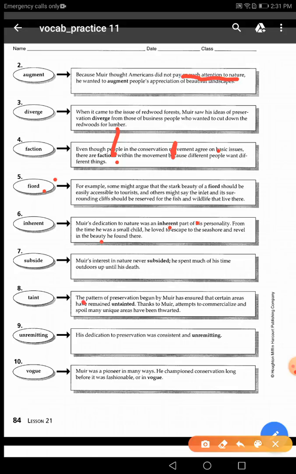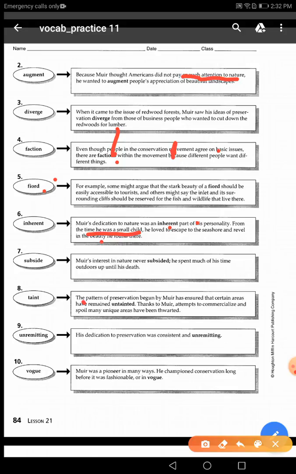From the time he was a small child, he loved to escape to the seashore and revel in the beauty he found there. Do you have a clue to the meaning of the word inherent? Yes. Can you say it, please? He said, from the time he was a small child. So that means that something is basic because you have it, you own it, you possess it since the time you were a child. So from the time he was a child is the clue to the meaning of inherent, and the word inherent is an adjective, so you can say it's something basic or inborn.